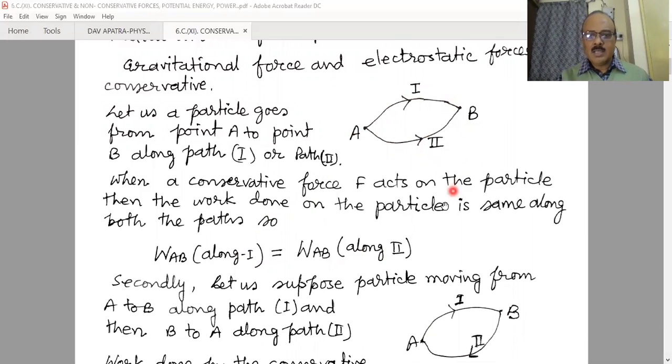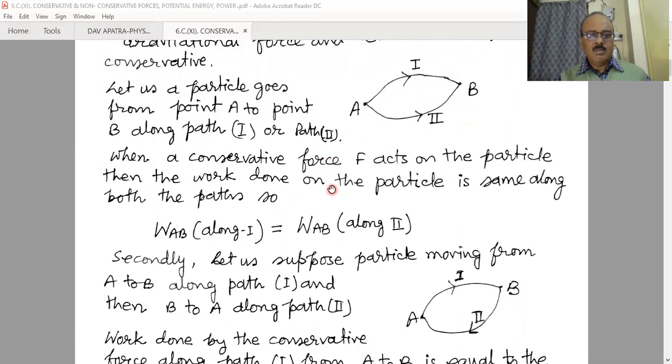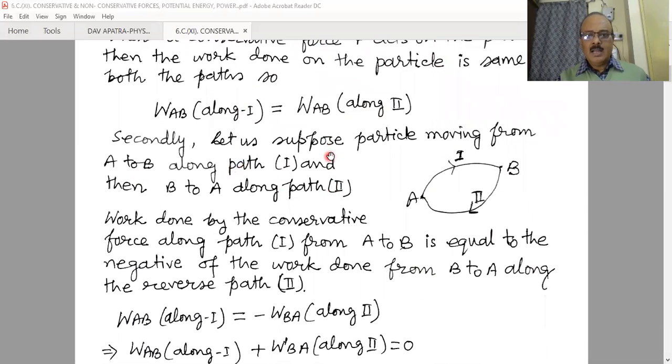In this case, when these two are equal, then we can say the force involved here is conservative in nature. Secondly, let us suppose a particle moves from A to B along path 1 and then B to A along path 2. That means it returns back to the same point by another path.